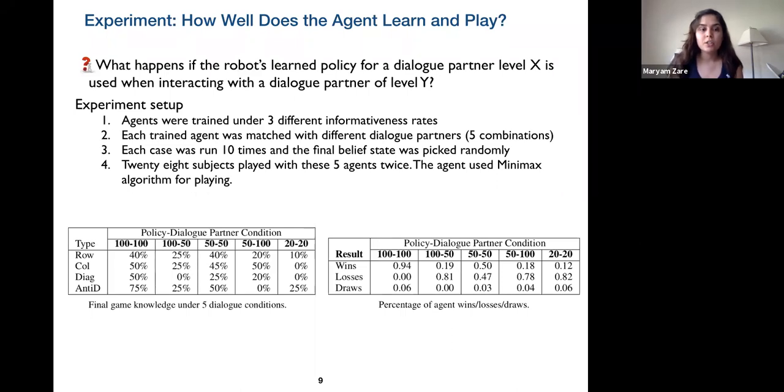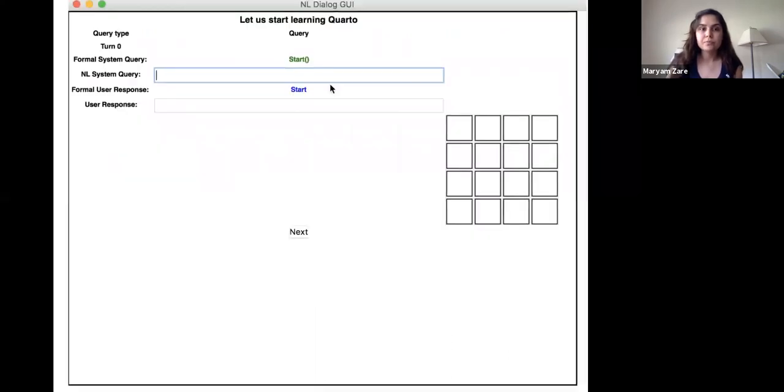And what we can see here is that as the informativeness rate decreases, the agent is learning less and it's also winning less. But more interestingly, the agent is doing better when it's given a matched dialogue partner.